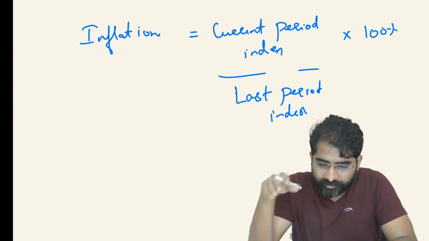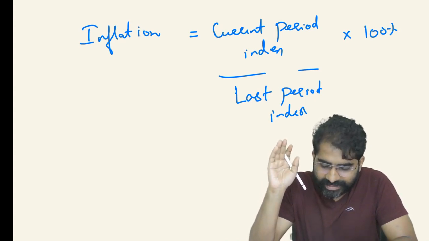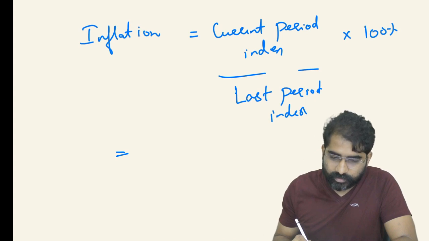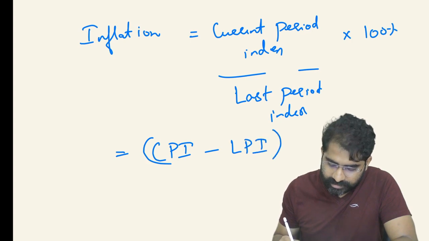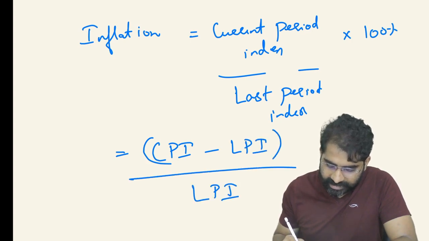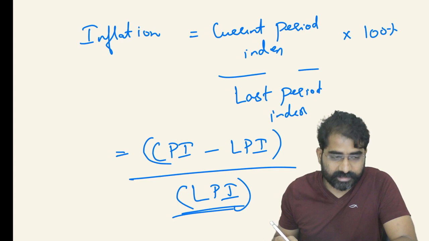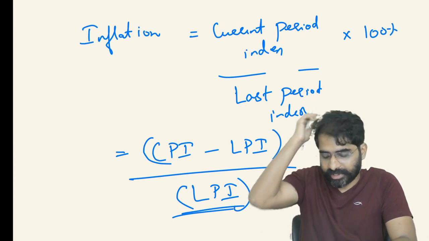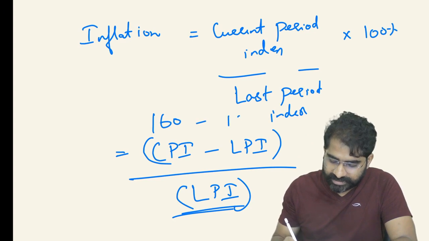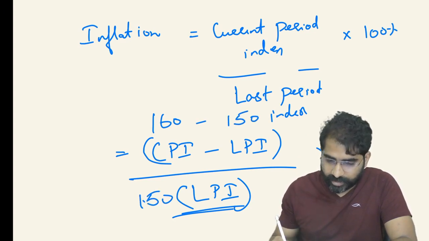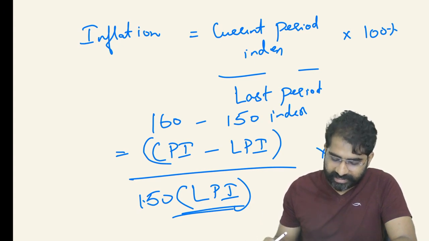So how do you get that difference? When we are constructing an index, it is the current period index minus the last period index, divided by the last period index. Last period index means I'm talking about the base year. Suppose the current period is 160 and in the base year the price was 150. Then it is 160 minus 150 by 150 into 100. This is how we calculate inflation.